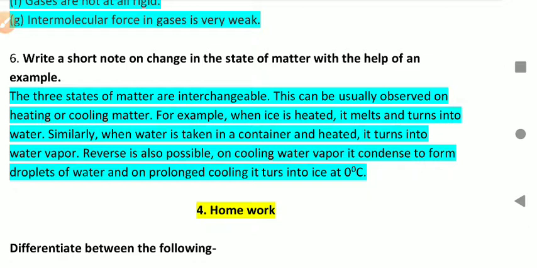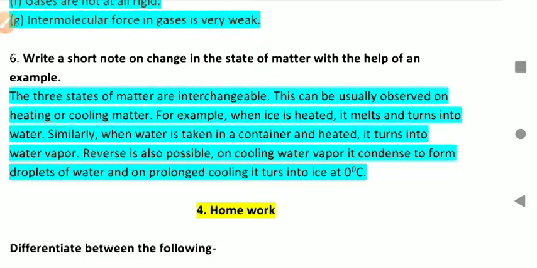For example, when ice is heated, it melts and turns into water. Similarly, when water is taken in a container and heated, it turns into water vapor. The reverse is also possible. On cooling, water vapor is condensed to form droplets of water. On prolonged cooling, it turns into ice at 0 degrees Celsius.